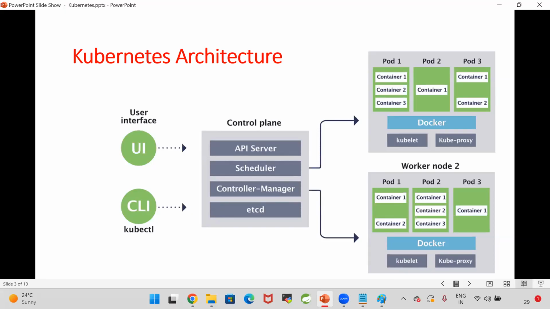Where is our Docker image? How many pods do you want to create? What containers should be there inside the pod? Everything will be provided as information to the control plane. The API server, scheduler, and all these components will be available in the control plane.